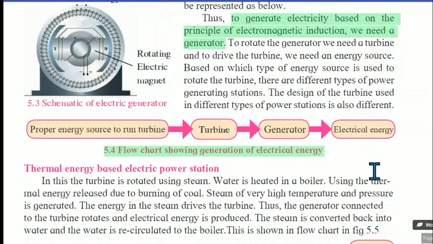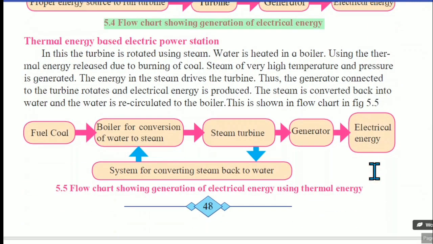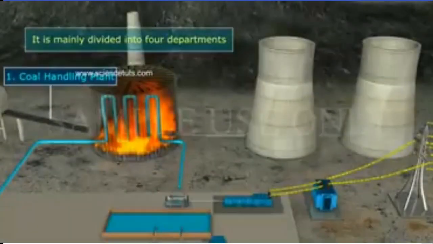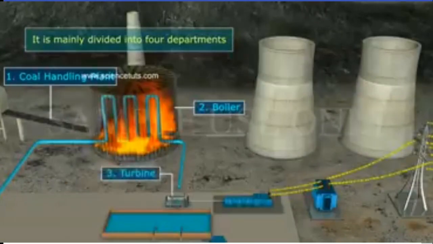Okay. For example, first type, thermal energy based electric power station. Thermal means heat. Here the turbine is rotated using steam. Water is heated in a boiler using the thermal energy released due to the burning of coal.